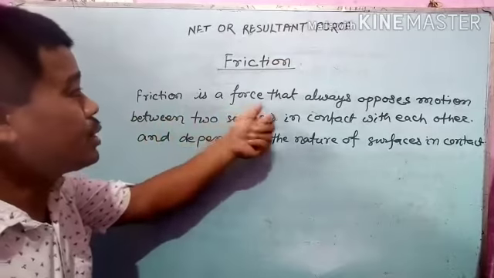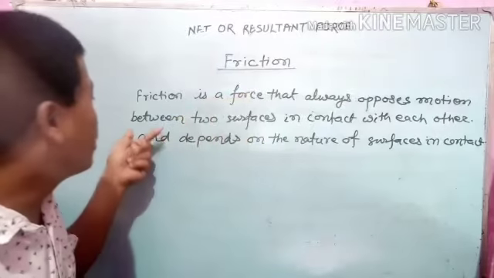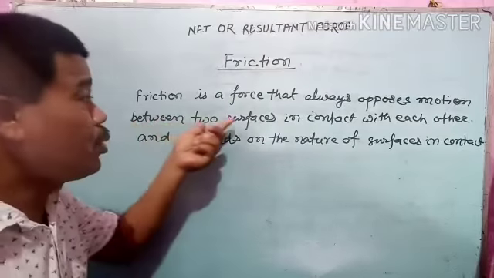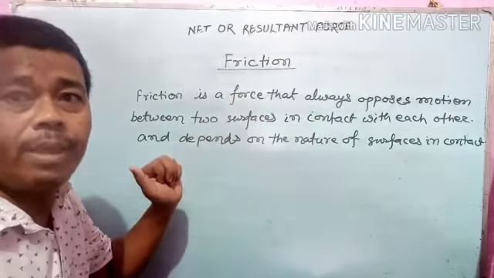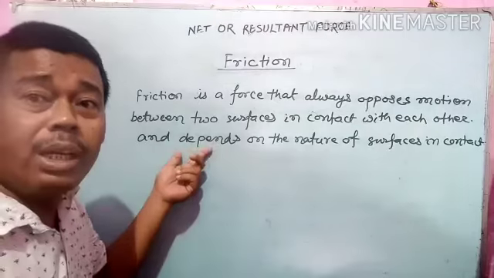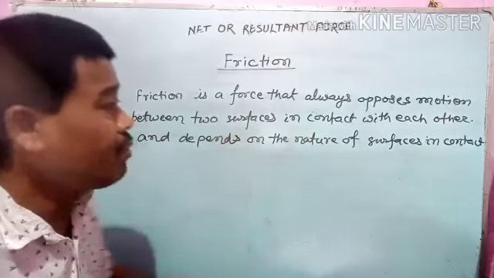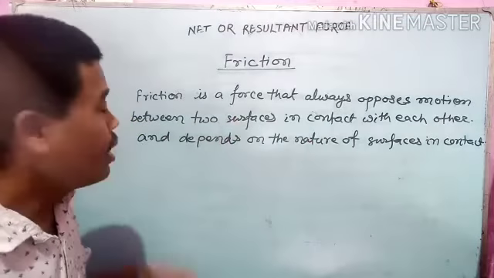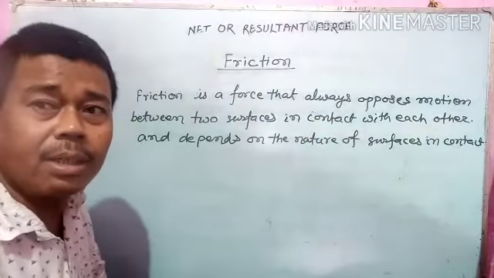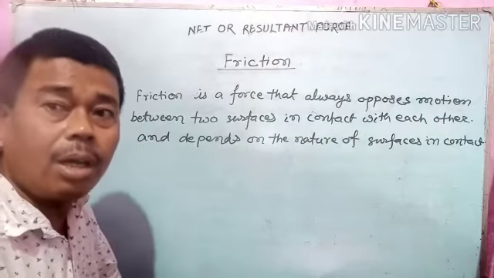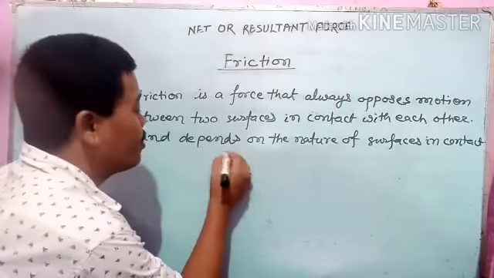Friction is a force that always opposes the motion between the two surfaces in contact with each other, and it also depends on the nature of the surface in contact, which type of surface it is, whether it is rough or smooth. And now we'll discuss the causes of friction also.